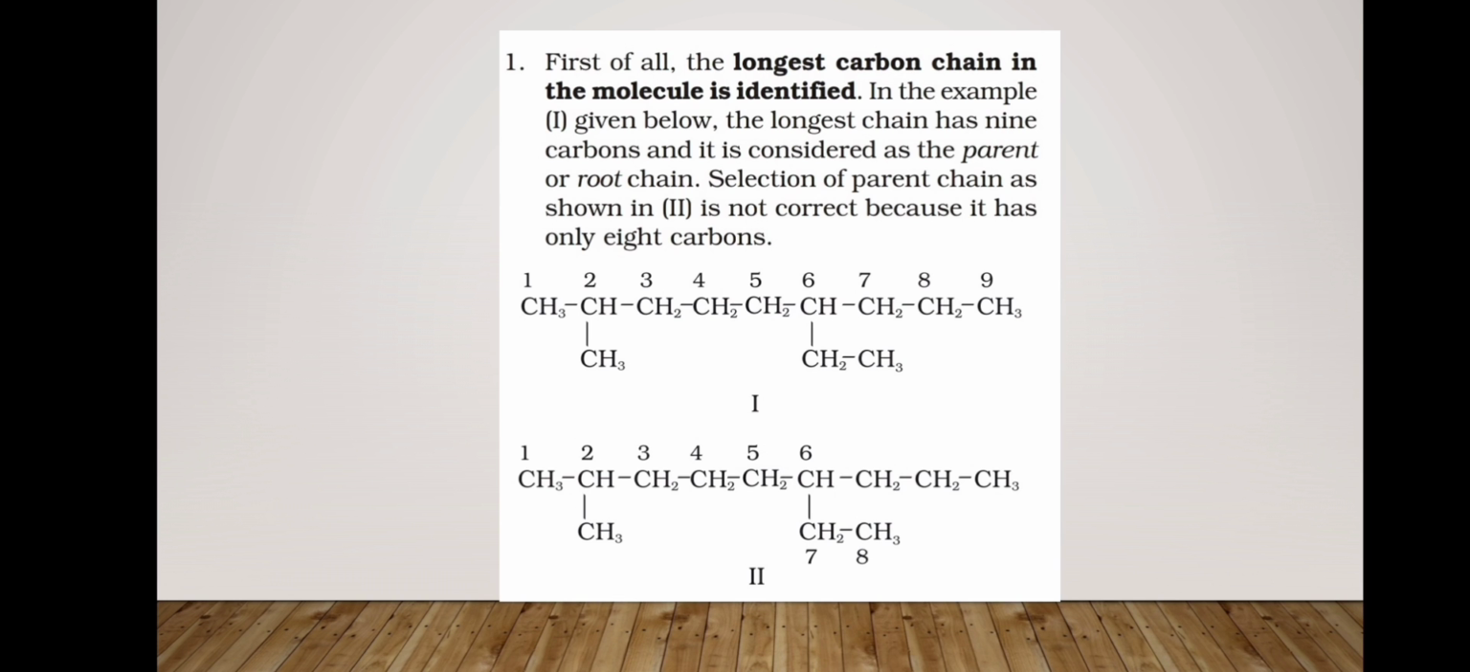So the first rule is we have to consider the longest carbon chain. If we consider example number 1, if we start numbering from the left hand side, then the longest carbon chain contains 9 carbon. As you can see in example number 2, if we again start numbering from the left hand side and we go downwards, then it contains 8 carbon atoms, which is wrong. So we have to consider the longest carbon chain.